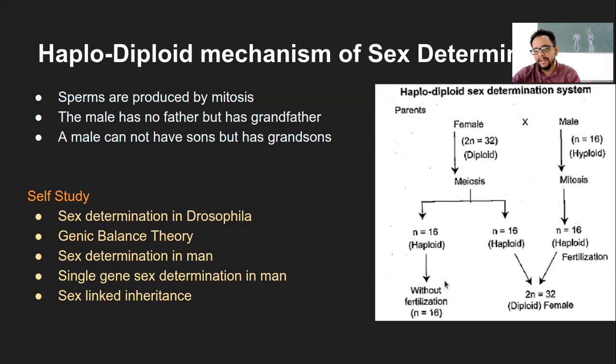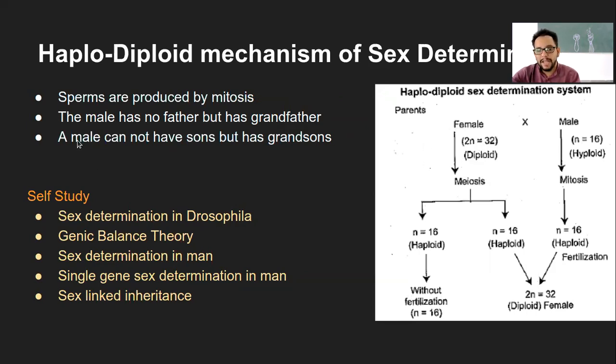Now imagine these are unfertilized eggs which are produced only from a female, and they have no father, but they will surely have a grandfather, because their mother, that is this female, is formed of a haploid egg and a haploid sperm, right? So these individuals have no father because they are only produced from one female, but they surely have a grandfather.